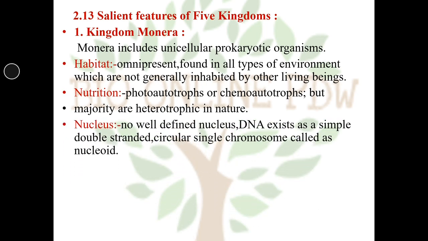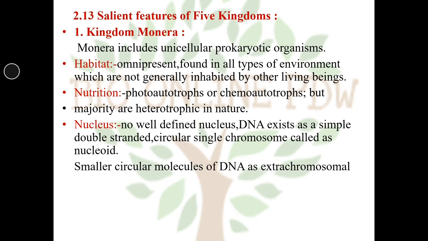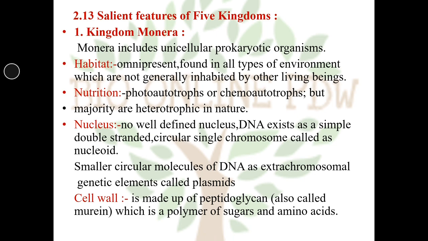Nucleus: the nucleus is prokaryotic, that means not well defined. DNA exists as a simple double-stranded circular single chromosome which is called the nucleoid. Smaller circular molecules of DNA, which are extra-chromosomal genetic elements, are called plasmids. They are also present in the bacterial cells. The cell wall is made up of peptidoglycan, also called murein, which is a polymer of sugars and amino acids. This is the component of the cell wall of bacteria.